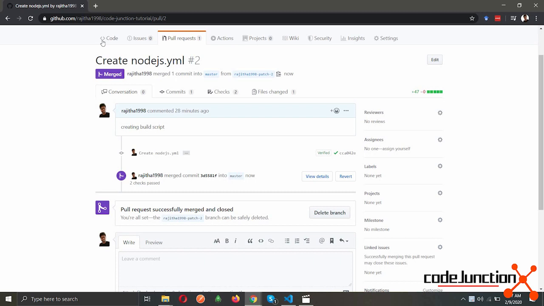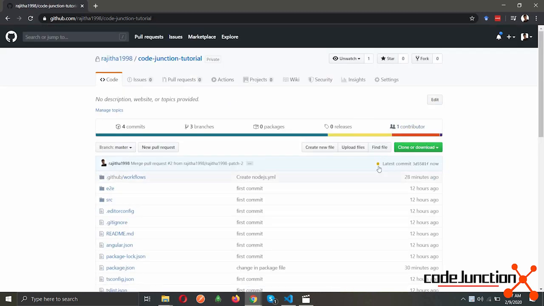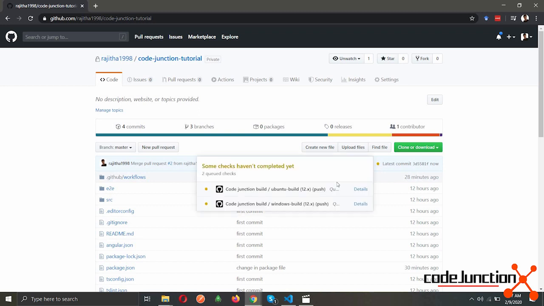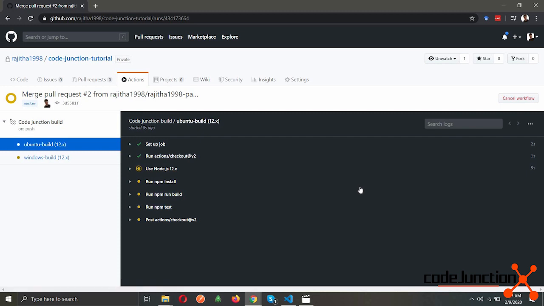It got merged, and if you go to the code, you can see this yellow dot, which says that both Ubuntu and Windows builds are running for the push, and eventually, since the pull request succeeded, this will definitely succeed.